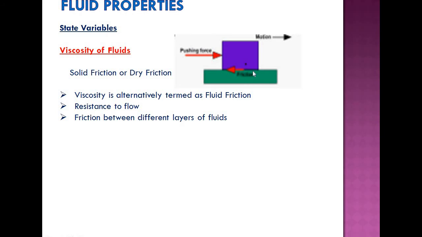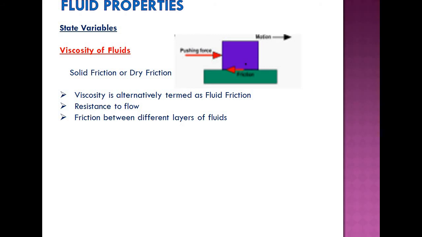There is a frictional force, a shear opposite to the direction of movement of the block, from right to left. So that is a frictional force. Here it is a sliding friction, and you have seen a rolling friction also in some cases.